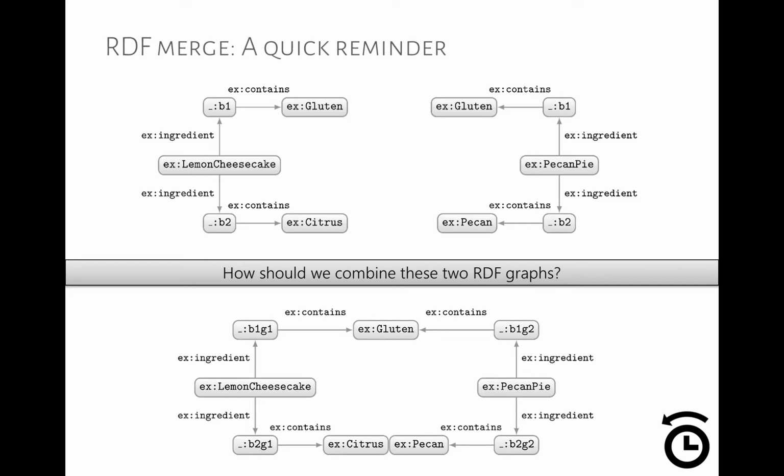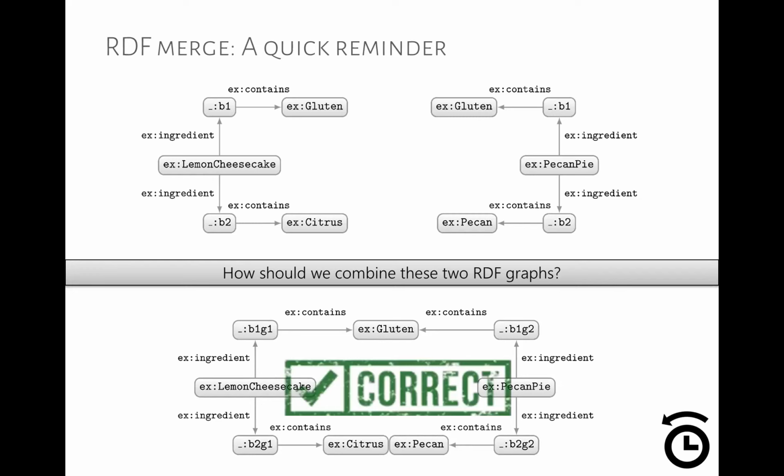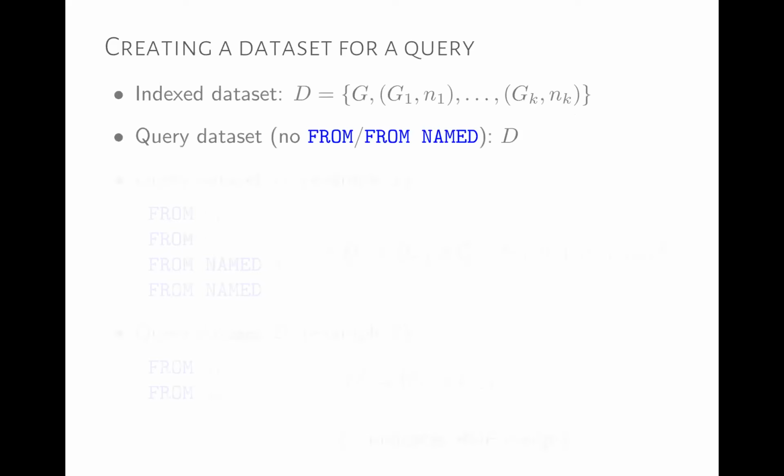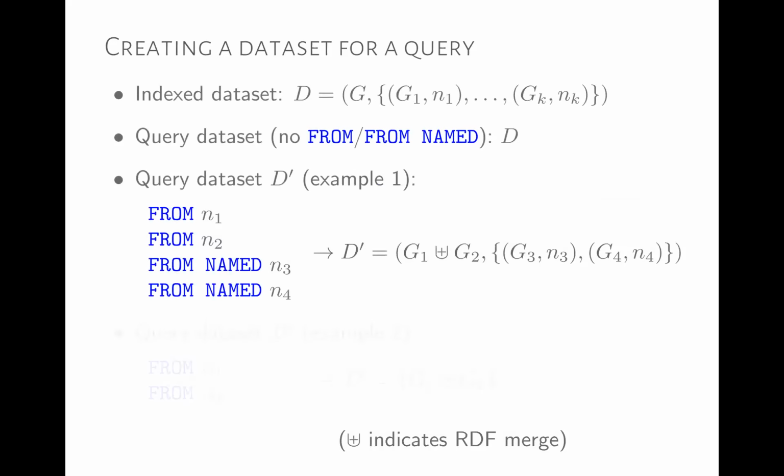So in this case, we just add G1 here to this and G1 here. So we have B1, G1, B2, G1, B1, G2, B2, G2. And when we do the merge, we avoid this false merge of information on blank nodes. Okay. So that's the RDF merge. So we have this way of combining graphs for FROM. Let's have an example, first a formal one, and then we'll look at what it looks like in practice.